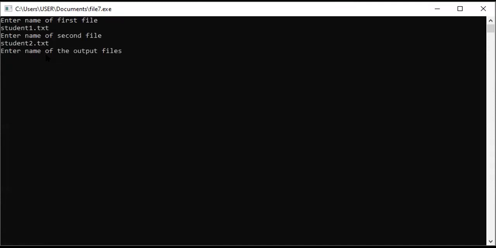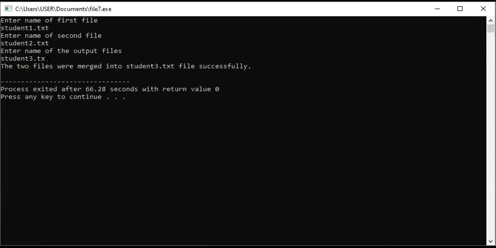We are going to create that one now. So I'm giving this name as student3, because according to our program I have already given the name as student3.txt. Now see, the output shows me that the two files were merged into the student3.txt file successfully.